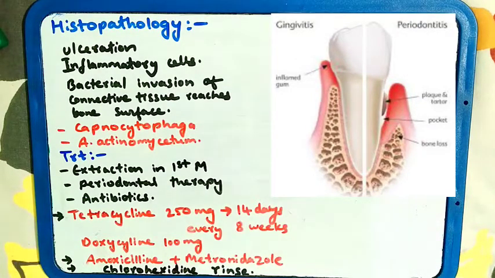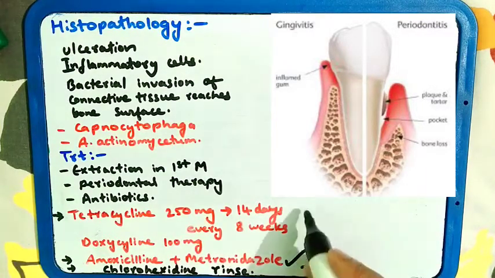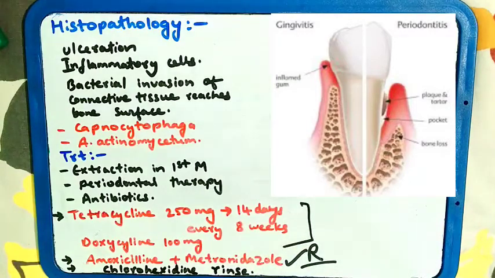You give antibiotics to the patient. Tetracycline 250 mg is given for 14 days, every 14 days, that is every 8th week. Or you can give doxycycline 100 mg. If the patient is resistant to these drugs, tetracycline and doxycycline, then you can give amoxicillin plus metronidazole.